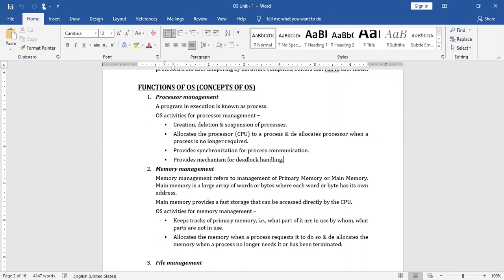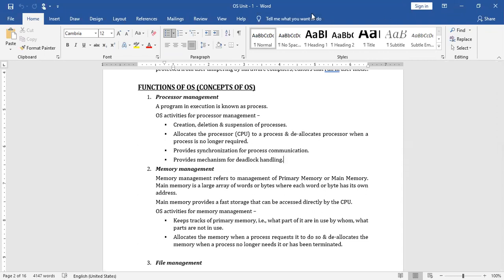And it deallocates the memory when the process no longer needs it or has been terminated. So these are the two important functionalities of the operating system. We'll see the remaining things in the next class.